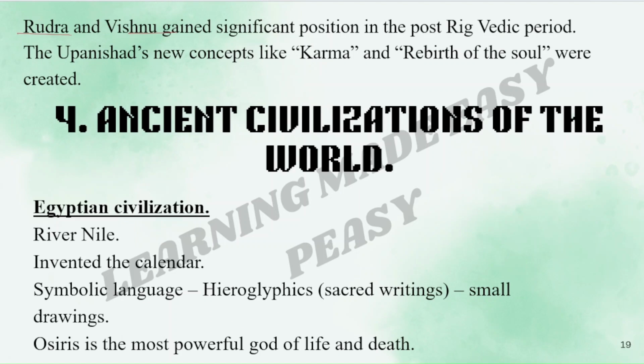Rudra and Vishnu gained significant position in the post-Rigvedic period. In Upanishads, the new concepts like karma, rebirth of the soul were created. This is also important. The new concepts of karma and rebirth of the soul are seen in which book? It is seen in the Upanishads. Here we have completed the third lesson.